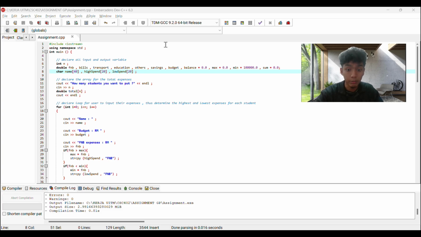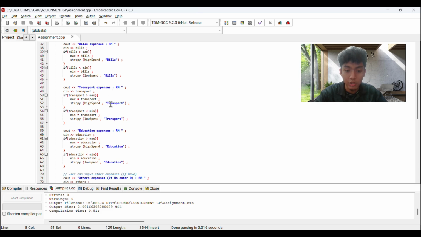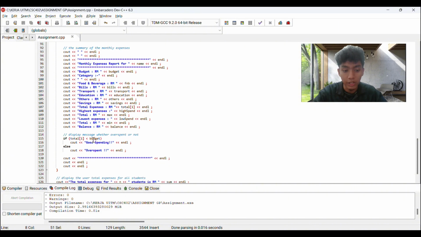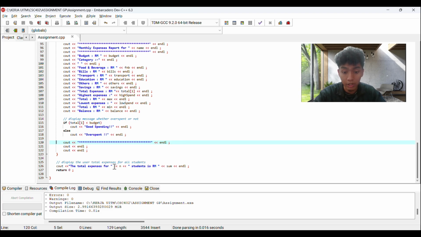So the next thing I want to talk about is the source code. First thing, we use the n to declare the size of the array. So this is the input and output variables. Next, the program will ask the user to declare the size of the array. And then the program will run the loop. For each loop, the report will be displayed with the respective message, whether it is good spending or overspend. Next, I will run the program.